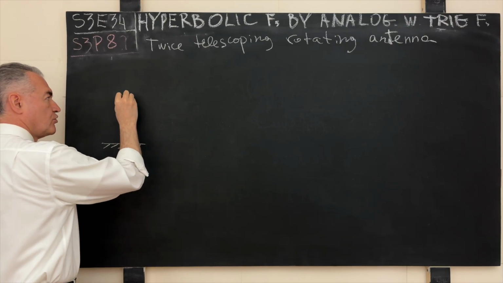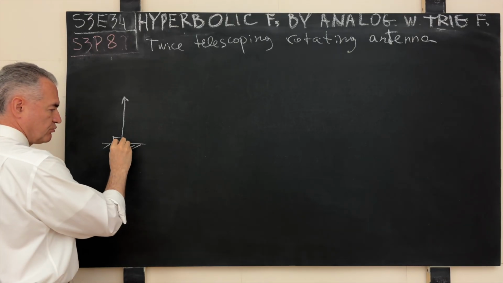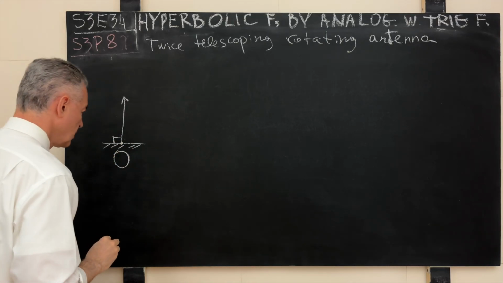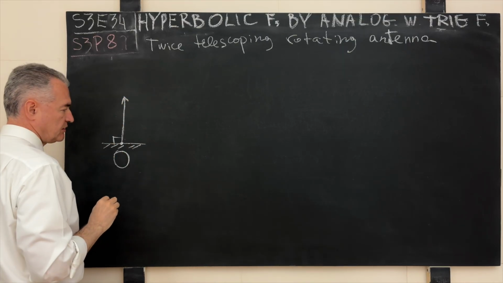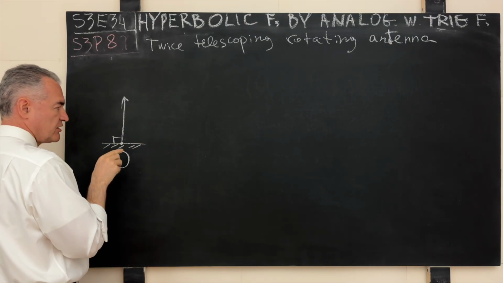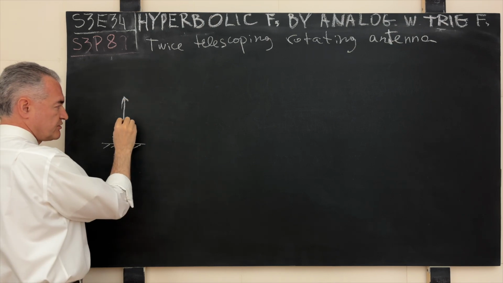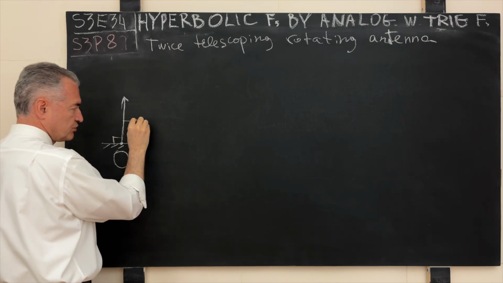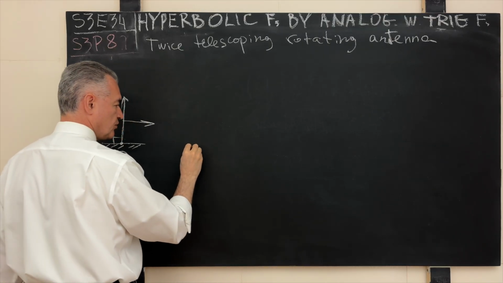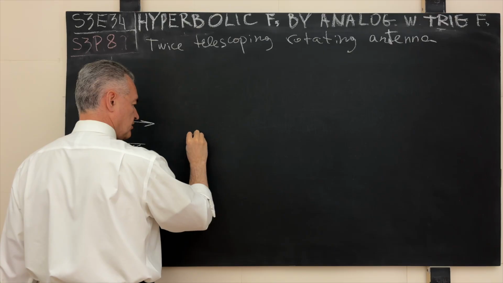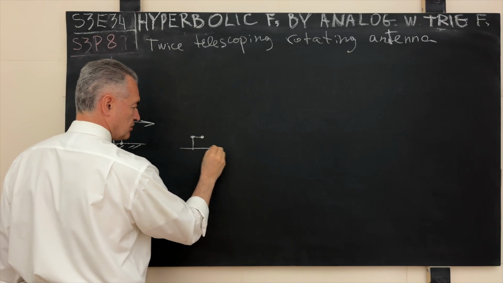But imagine that we have a telescopic antenna that, starting from a certain ground level, begins rising in the strictly vertical direction, perpendicular to the base. And at this point, we have our origin, let's say O. So it begins rising vertically like this. So this is one telescopic direction, and then perpendicular to this rising antenna, there is another antenna that grows in this direction. Initially our antenna was like this.